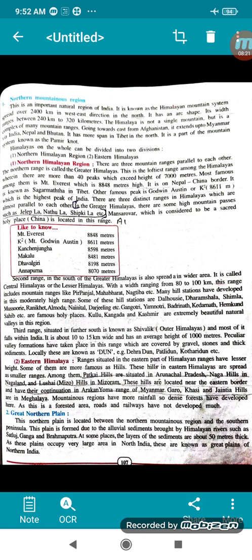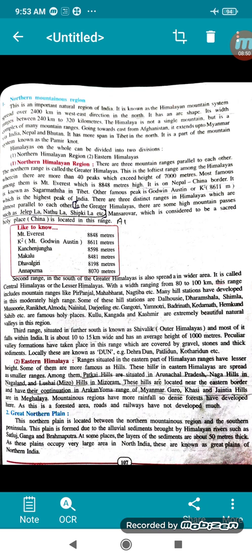Mountainous regions have more rainfall, so dense forests have developed here. As this is a forested area, roads and railways have not been developed much. Now we will go to the next landform, that is the Great Northern Plain. Northern Plain means definitely near the northern mountainous region and the southern peninsula. The plain is formed due to the alluvial sediment brought by Himalayan rivers such as Satluj, Ganga and Brahmaputra.